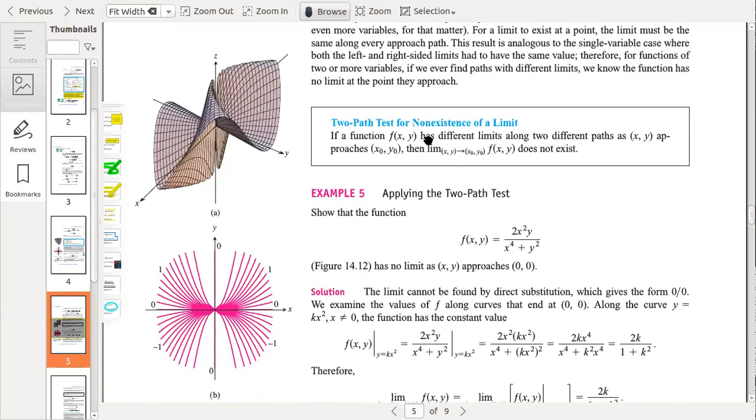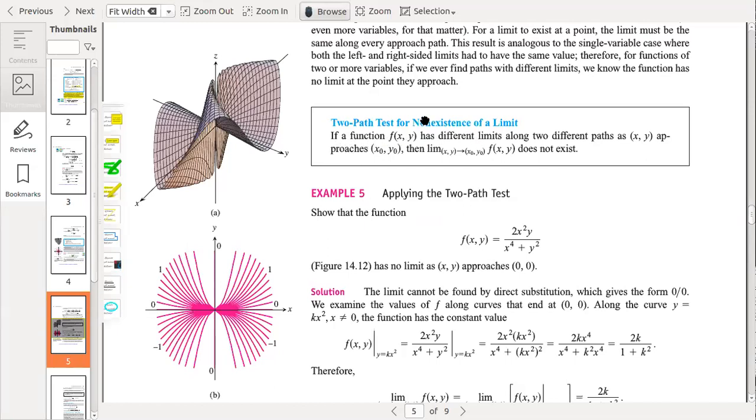Two-path test for non-existence of a limit.